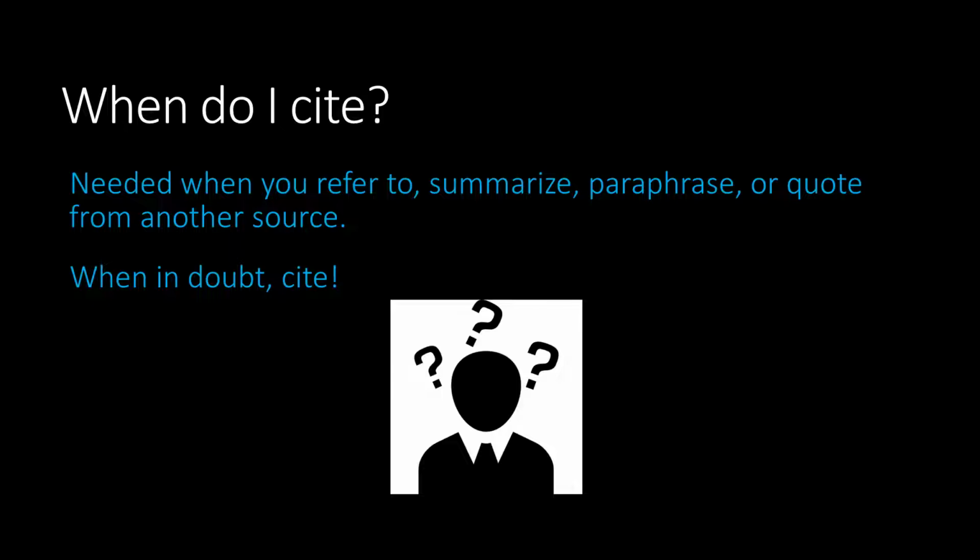This includes sources such as books, journal articles, magazine articles, newspaper articles, web pages, data, charts, and graphs. Citation should be used whenever you are directly quoting or using someone else's exact words from a source in your paper or project, and you should always make sure to put the quote in quotation marks.